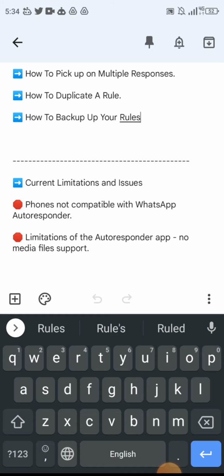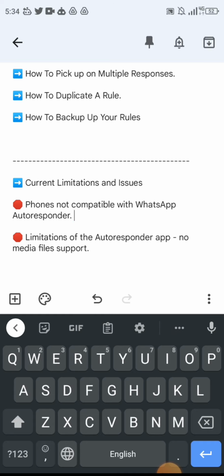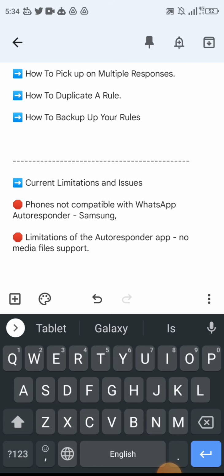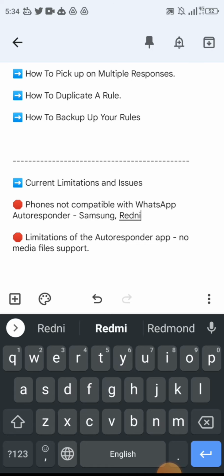So it's not working on Infinix, it's not working on Tecno. If you're using either of these two phones, you may want to test it out, but it also looks like there are some specific models that it's working on. I like to be safe, so I just went for a brand that is working without any issues. Here are the brands that this software is currently working on very well. You have Samsung, preferably recent Samsung, please note, not a Samsung of 5 million years ago. You have Redmi. It's working on Redmi.